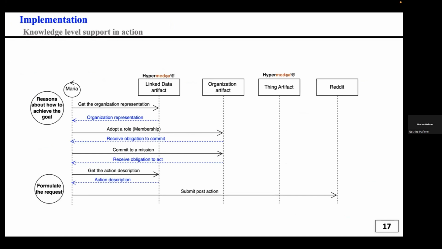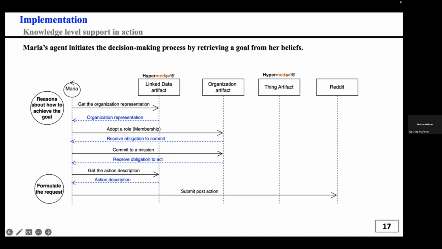So here I will explain the implementation of the proposed approach. We have used JaCaMo and Hypermedia to implement this use case. So in this use case, we will have Maria's agent that will reason about the representation of the online forum, more specifically the Reddit online forum. So Maria's agent initiates the decision-making process by retrieving a goal from her beliefs.